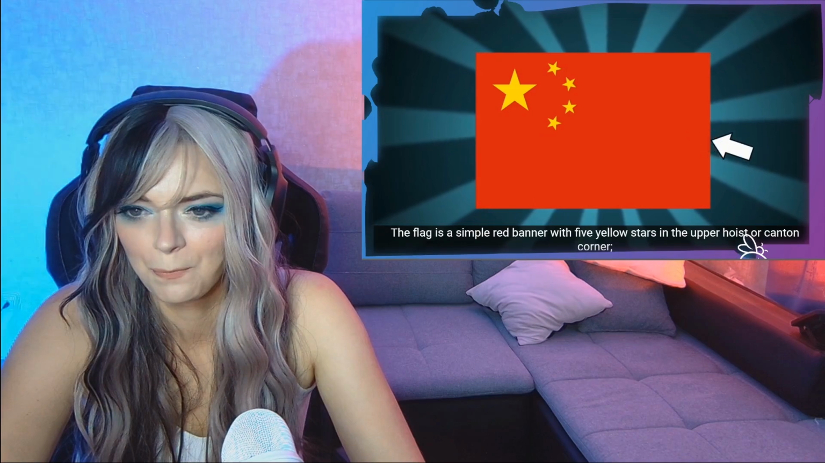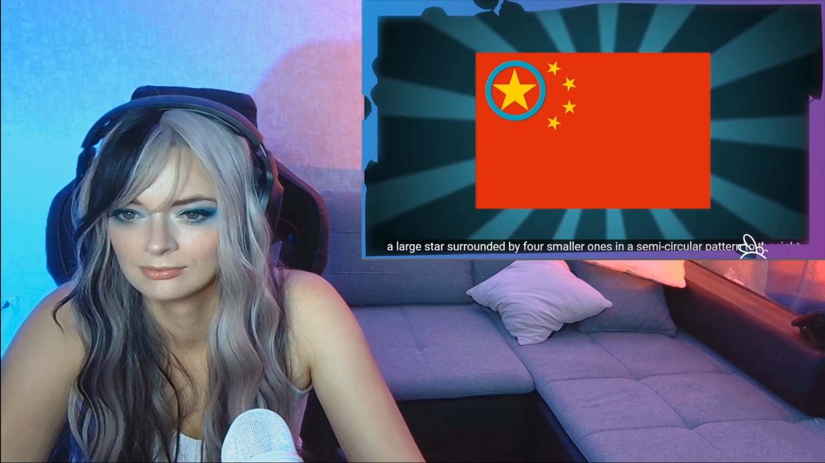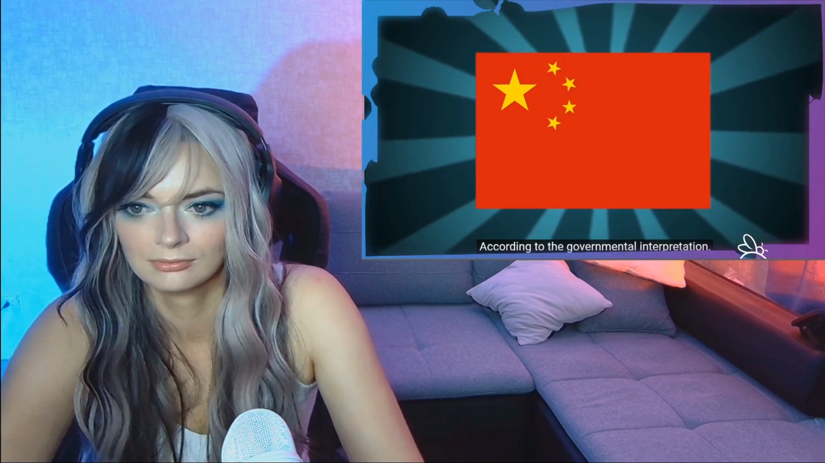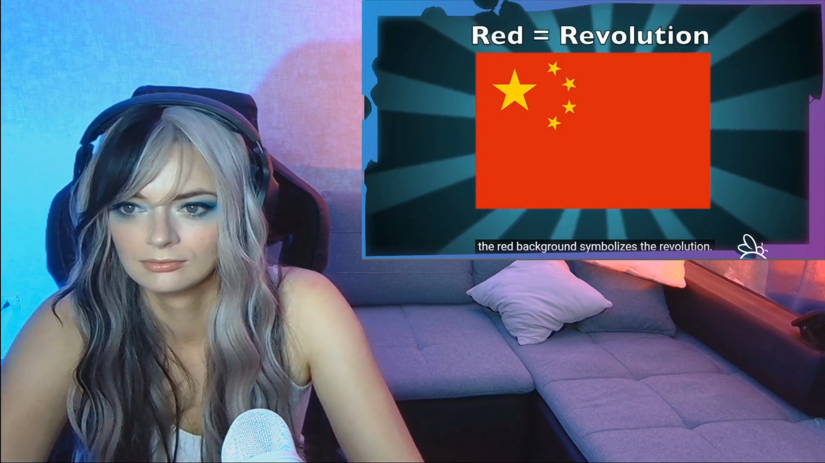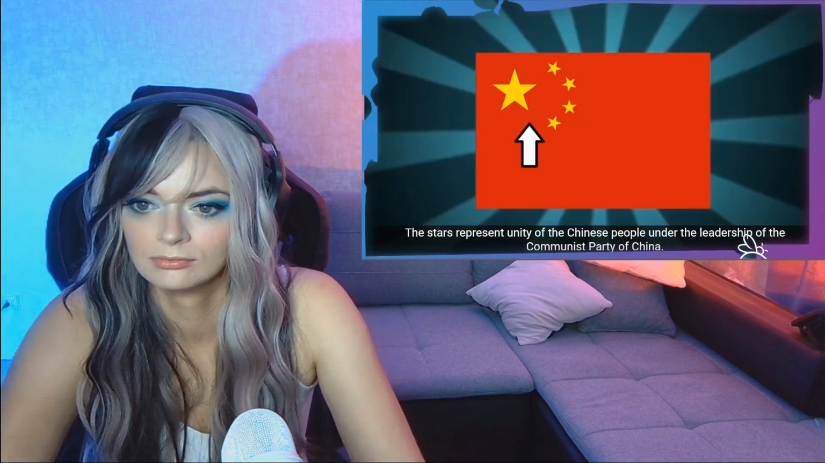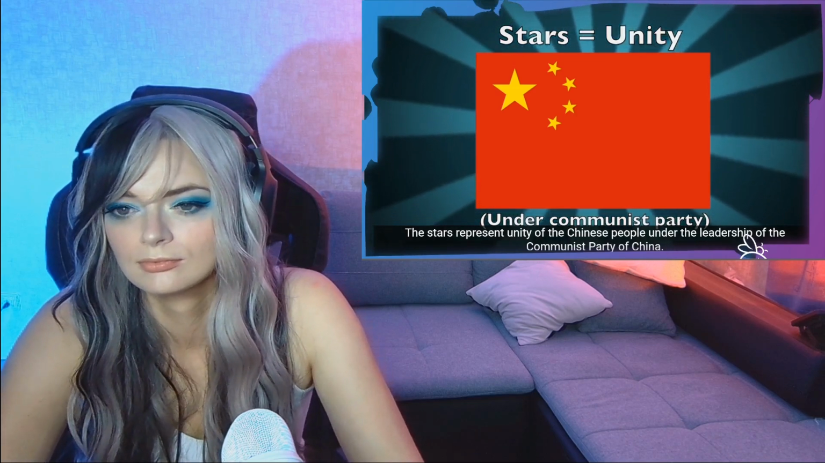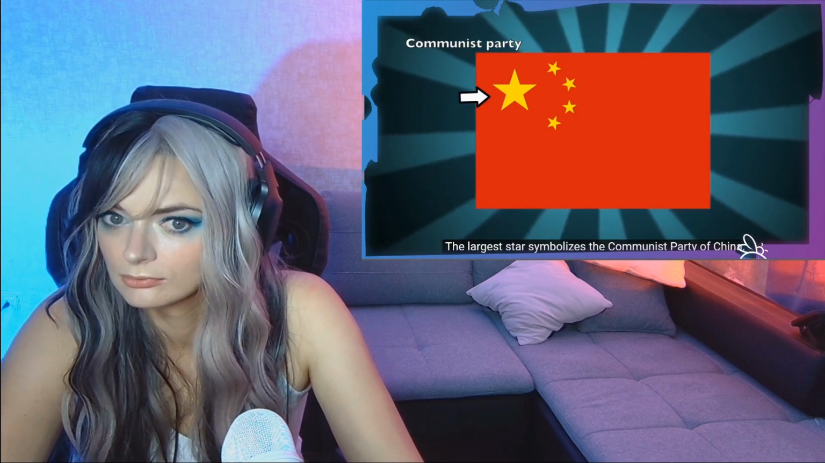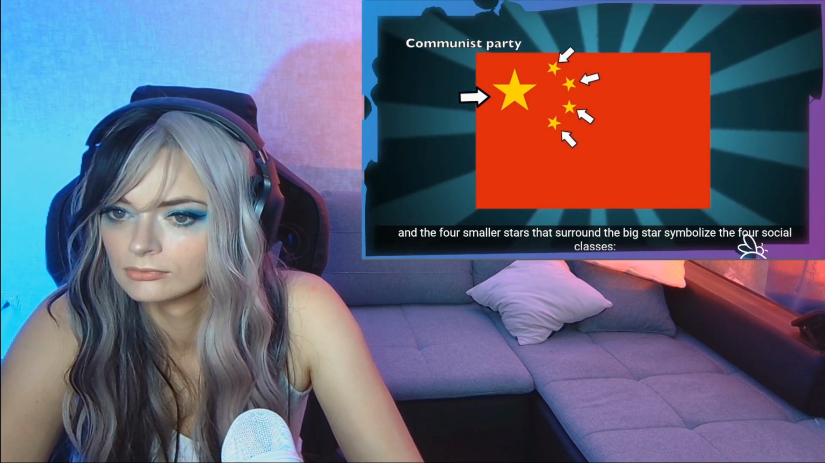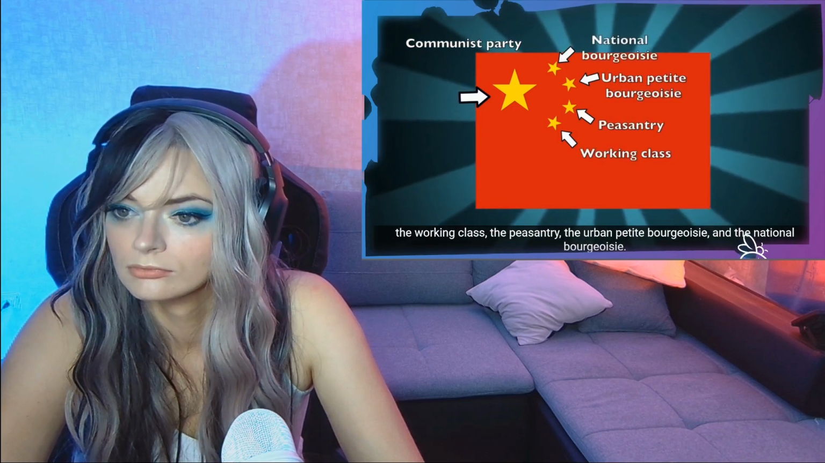The flag is a simple red banner with 5 yellow stars in the upper hoist or canton corner, a large star surrounded by 4 smaller ones in a semicircular pattern to the right. According to the governmental interpretation, the red background symbolizes the revolution and the 5 stars were made yellow to radiate against the red. The stars represent unity of the Chinese people under the leadership of the Communist Party of China. The larger star symbolizes the Communist Party of China, and the 4 smaller stars that surround the big star symbolize the 4 social classes: the working class, the peasantry, the urban petite bourgeoisie, and the national bourgeoisie.